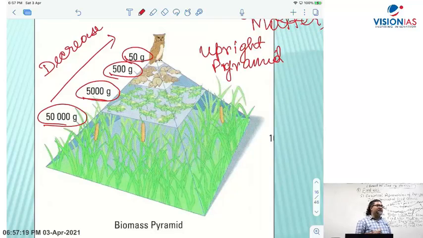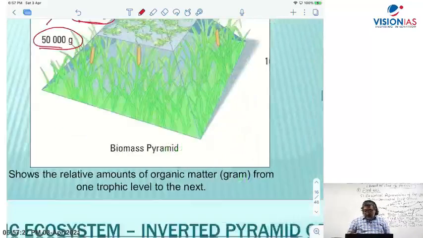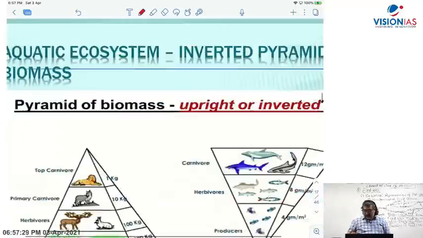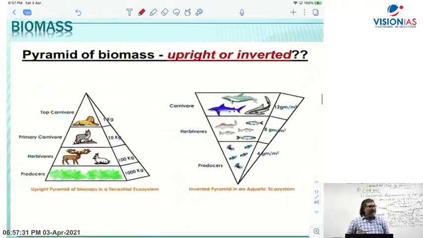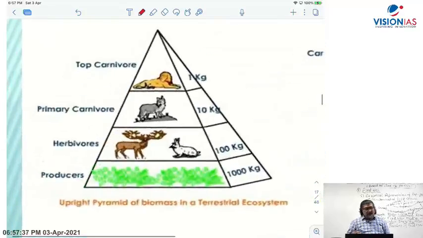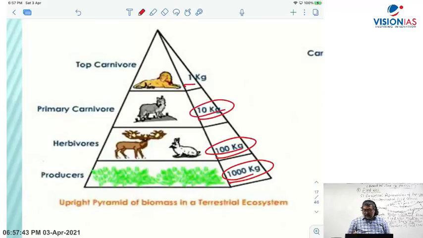But the pyramid of biomass can be inverted also. We'll see the example where inversion comes. Now if you see this one, pyramid of biomass, upright or inverted. In a grassland kind of ecosystem, you have an upright pyramid. That means 1000 kilogram, 100 kilogram, 10 kilogram, 1 kilogram. So you have an upright kind of pyramid.